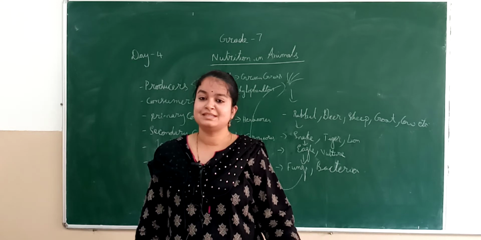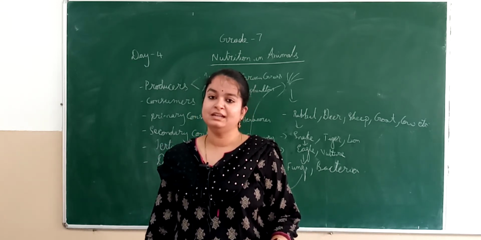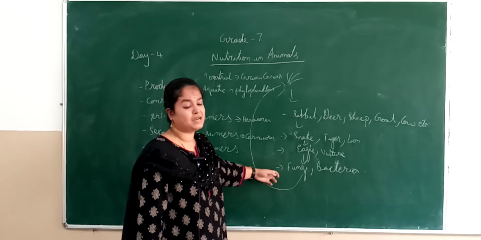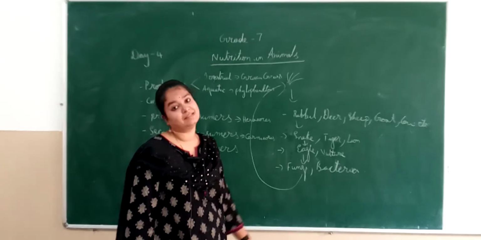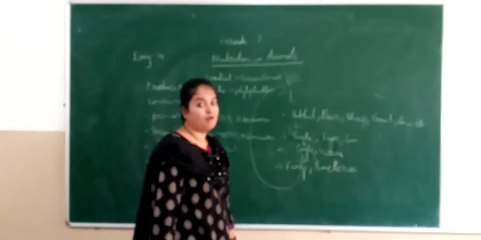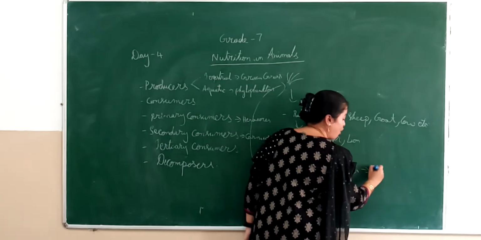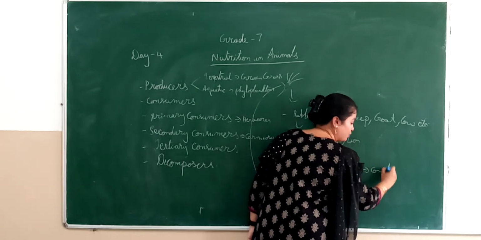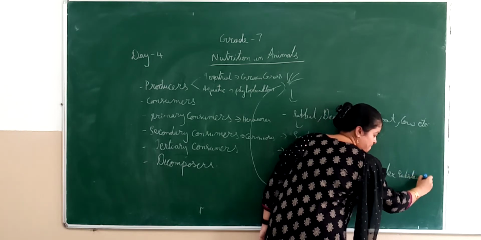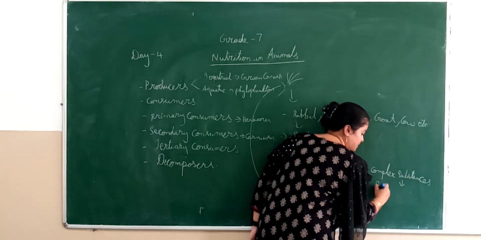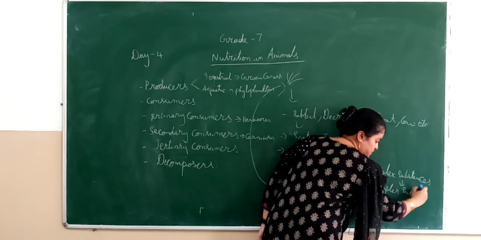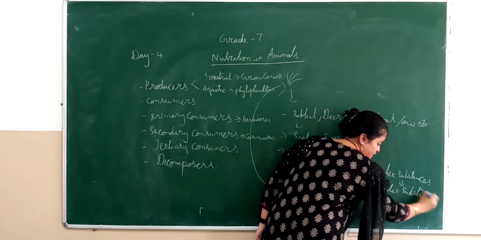So what happens is, after they eventually die, the decomposers, what do my decomposers actually comprise of? They comprise of fungi as well as bacteria. Here these fungi and bacteria convert the complex molecules or the complex substances into simpler substances, right?